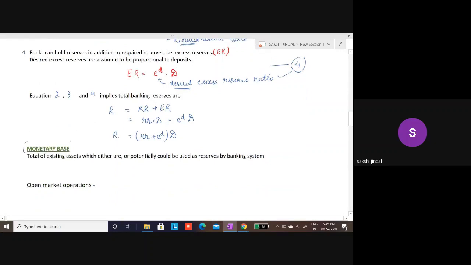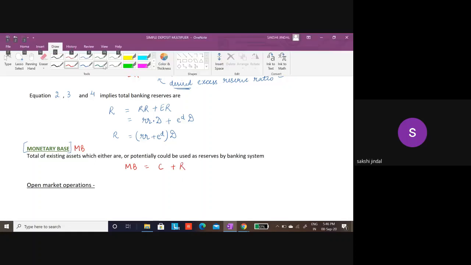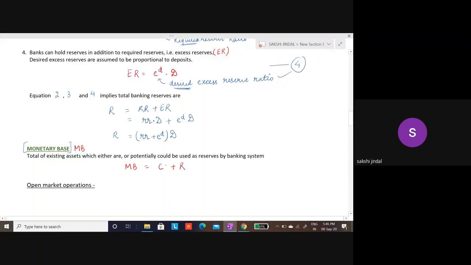Now as I've derived my condition for reserves, I will be looking at what my monetary base is. What is the monetary base? The total existing assets which either are or potentially could be used as reserves by the banking system are known as the monetary base, and I denote it with MB. So MB is equal to currency plus reserves, because those things which either are or can potentially be used as reserves are the monetary base.